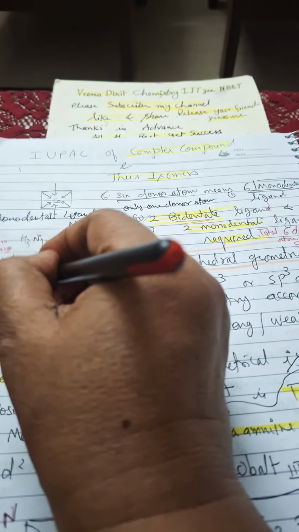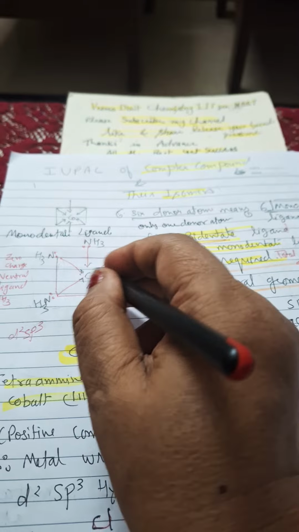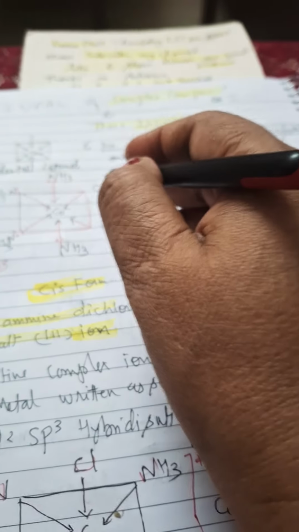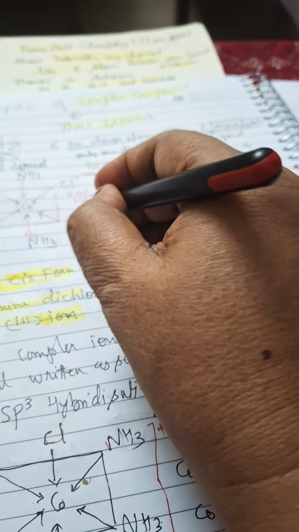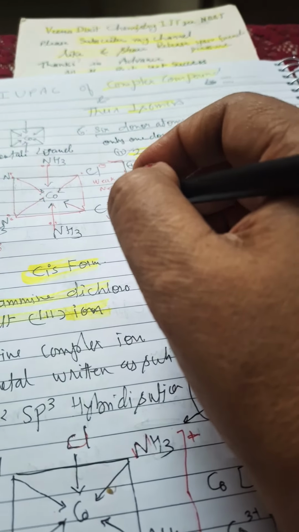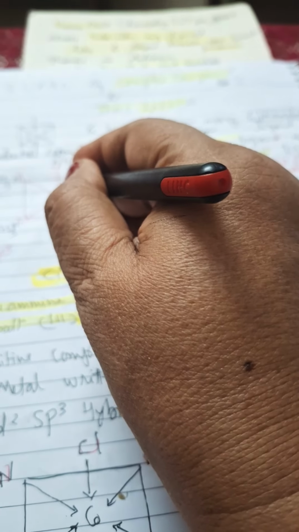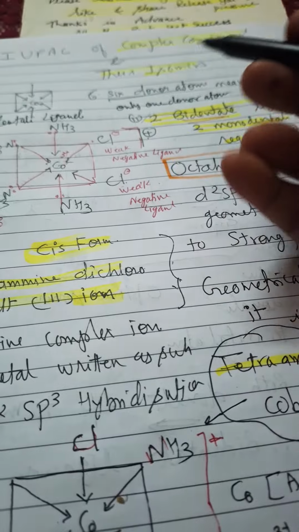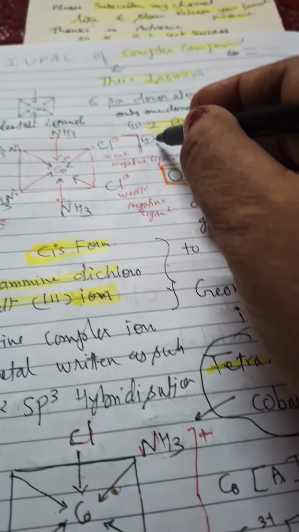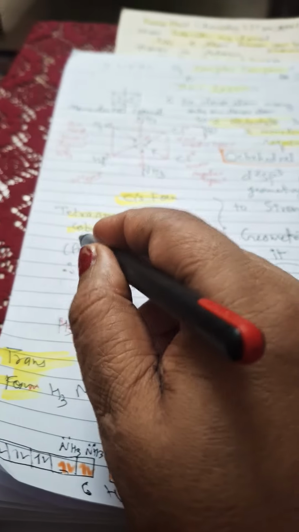Here nitrogen is donating an electron pair, that is why it makes a coordinate covalent bond over here. And here Cl negative charge is donating a lone pair to this. That is why it is minus 1, minus 2. And if it is 3 plus, then 3 plus minus 2 will be plus 1, right? So plus 1 charge is carried by the complex ion.